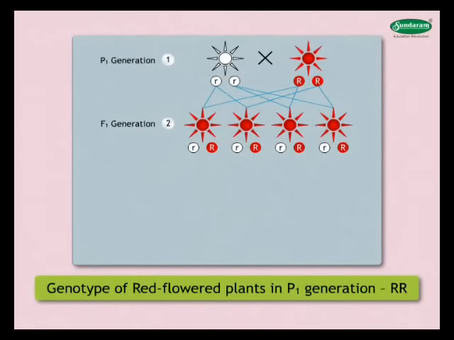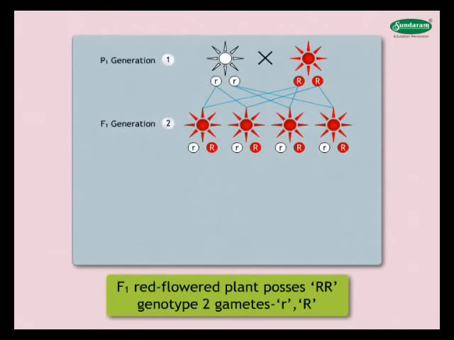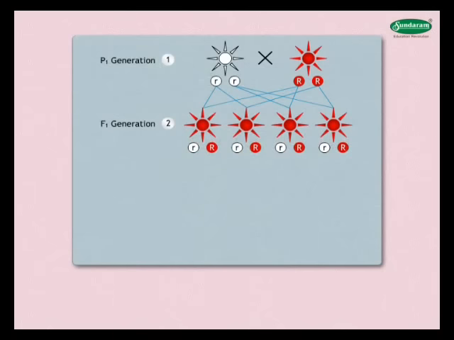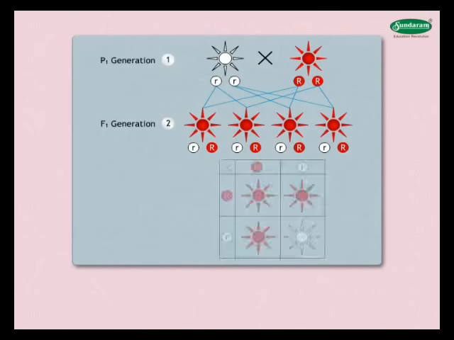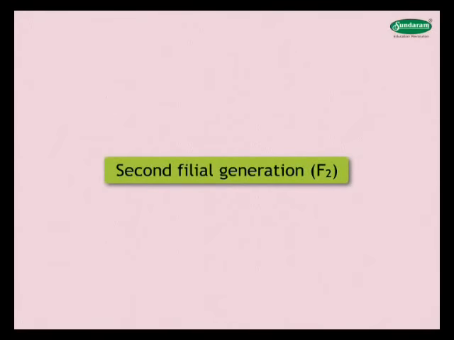Red-flowered plants in the P1 generation have the RR genotype and thus produce only one type of gamete, R. The F1 red-flowered plant possesses the Rr genotype and thus produces two types of gametes, namely R and r. Mendel continued with his experiments and allowed the F1 plants to self-pollinate in order to produce the second filial generation, F2.